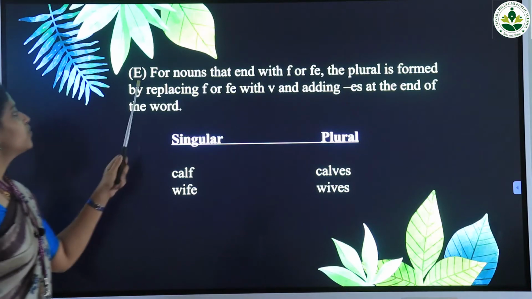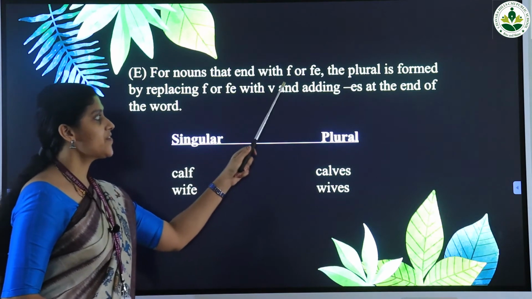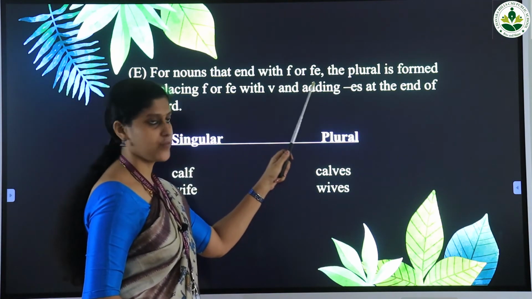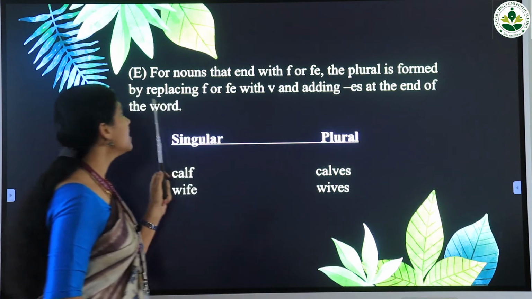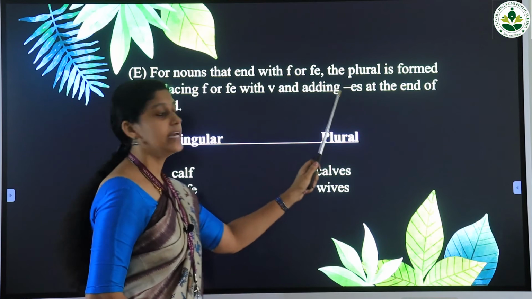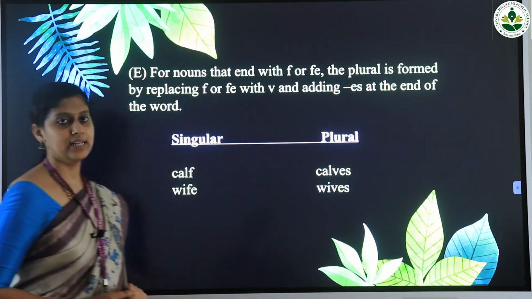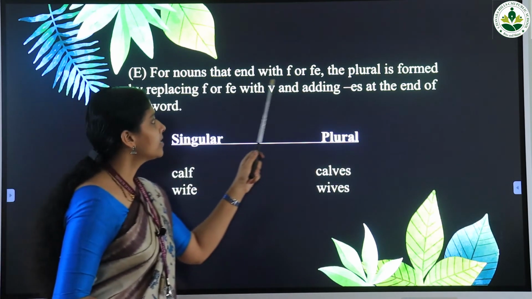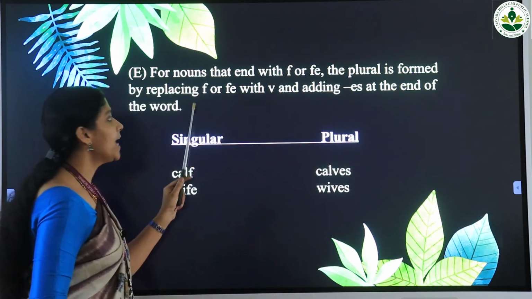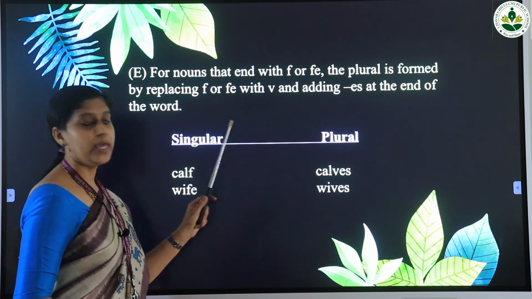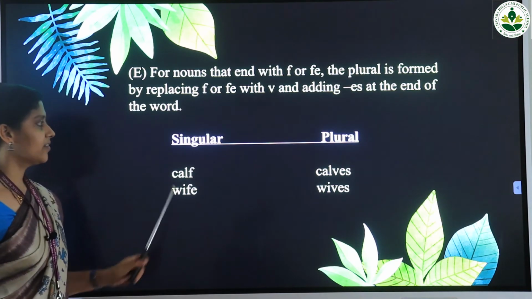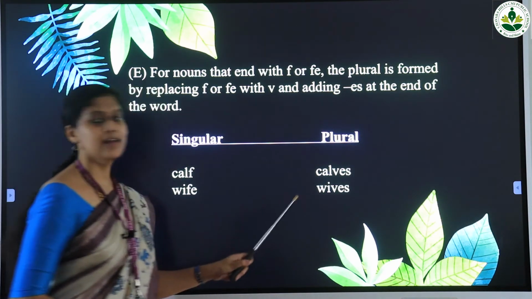Next one, for nouns that end with f or fe, the plural is formed by replacing f or fe with v and adding es at the end of the word. For example, calf, and the plural form of the word calf is calves.